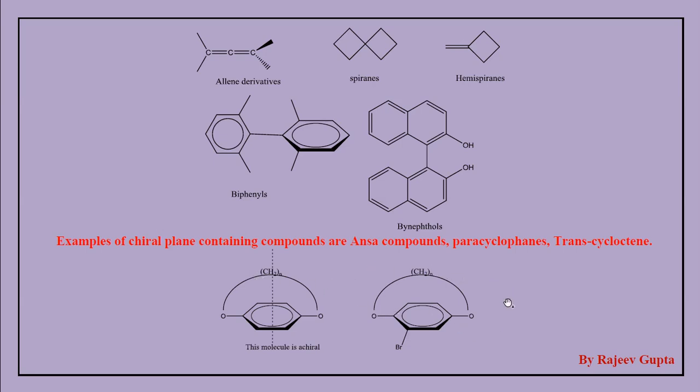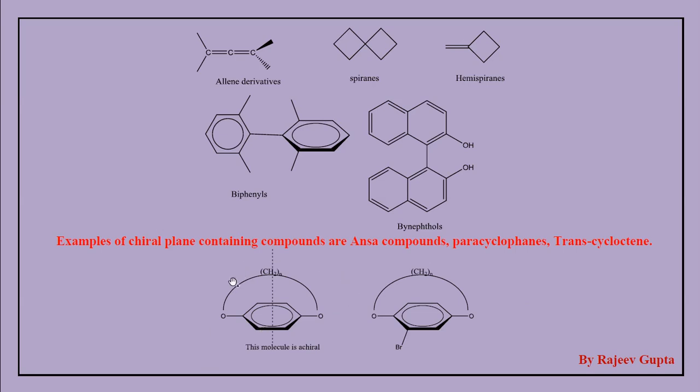And the last one, as we have seen, helical compounds or helicity, just spring-like nature. Helical compounds are chiral compounds due to absence of any symmetry elements except the identity element.